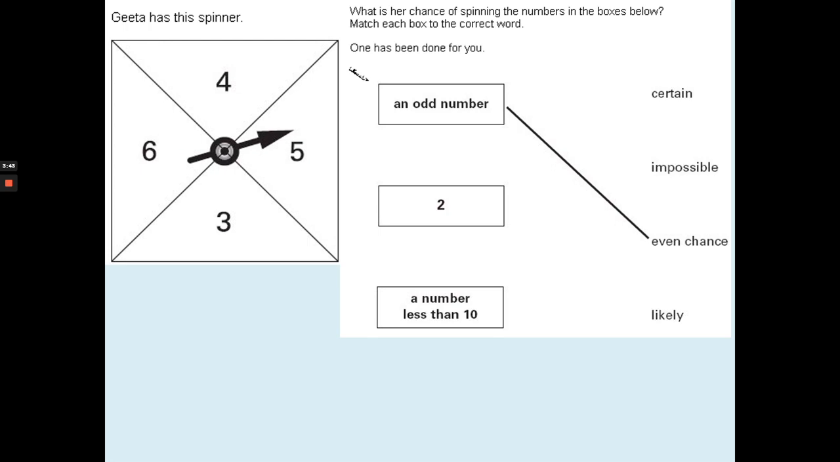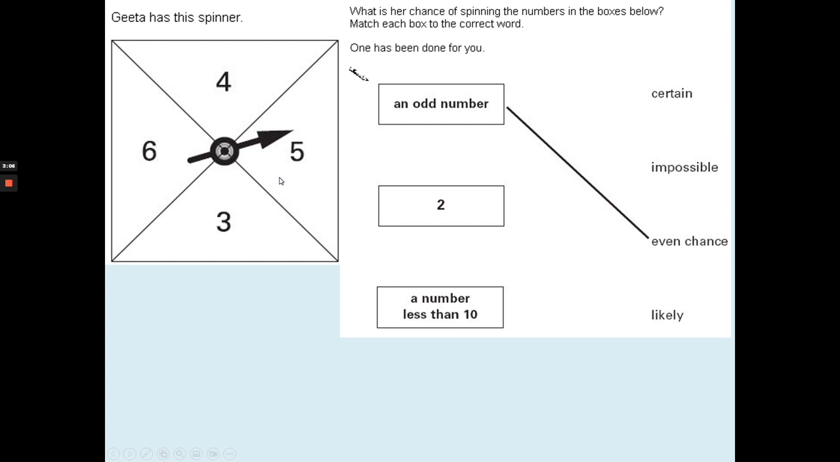Let's see an example here. Geeta has a spinner. So we see the numbers on the spinner: it's a 4, 3, 6, and 5. What is her chance of spinning the numbers in the boxes below? Match each box to the correct word. One has been done for you, an odd number, which has even chance. As we can see here, there are two odd numbers and total numbers are 4. 3 and 5 are odd numbers. So out of 4, there are two chances that it might land on an odd number.